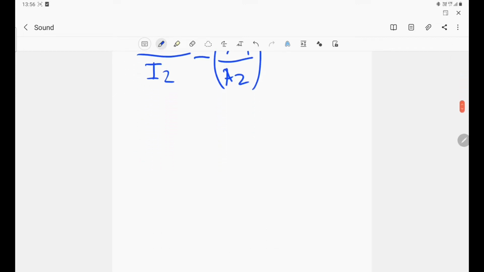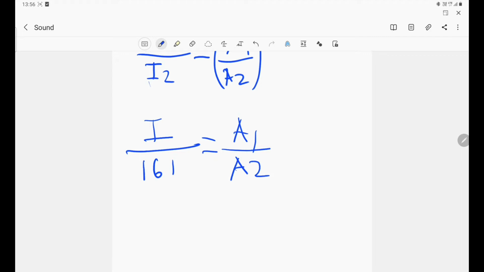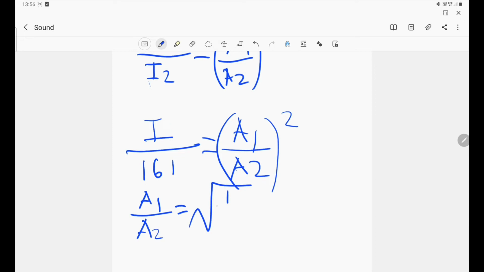The question says the intensity is increased by 16 times, so I upon 16I equals (a1 by a2) squared. So a1 upon a2 equals under root 1 upon 16, which is equal to 1 upon 4.